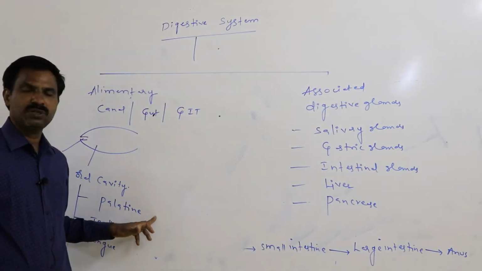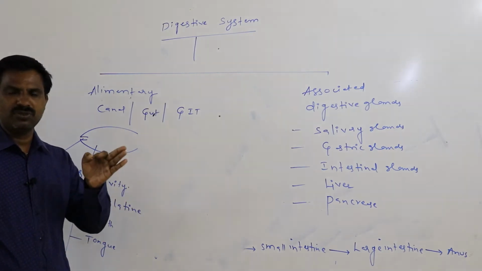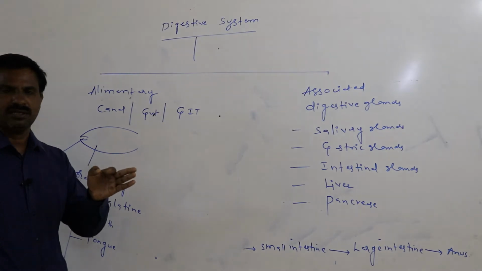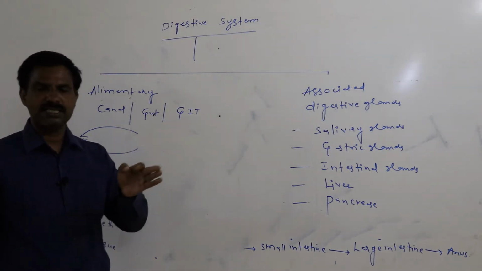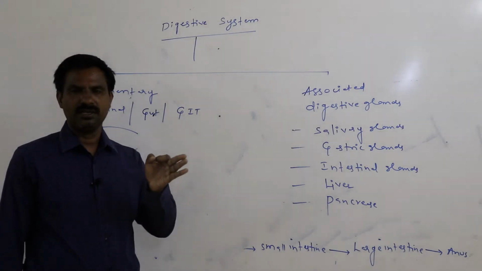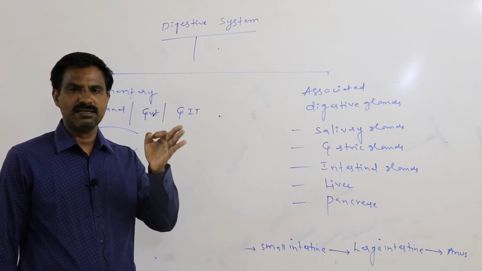Because of the presence of the palatine only, we are able to simultaneously breathe and chew the food material. For getting the simultaneous chewing and breathing, this palatine is a lot useful to us.